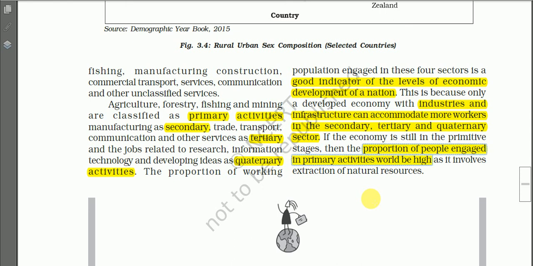So we have a very close relationship between the level of economic development of a country and the occupational structure. In the less developed economy, more people engage in primary activities. In the developing and developed economies, more people engage in the secondary, tertiary, and quaternary sectors. So occupational structure is an important indicator of the level of economic development of a country.